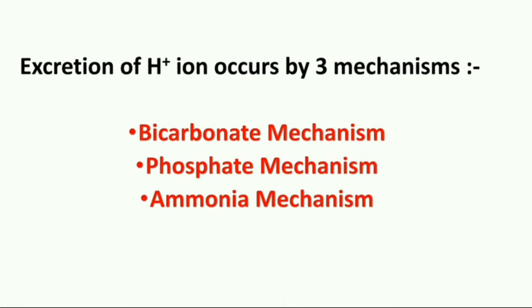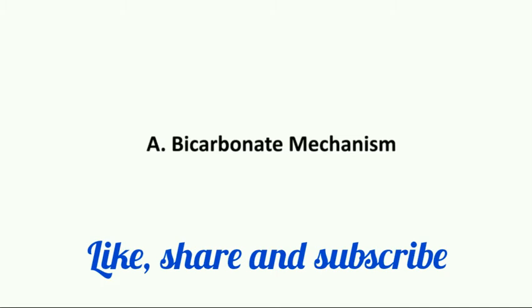Kidney plays an important role in preventing metabolic acidosis by excreting hydrogen ion. Excretion of hydrogen ion occurs by three mechanisms. Number one is bicarbonate mechanism, number two is phosphate mechanism, and the very last mechanism is ammonia mechanism. Here we are going to discuss our very first mechanism of acid-base balance, which is bicarbonate mechanism.